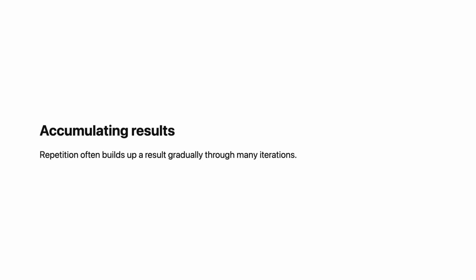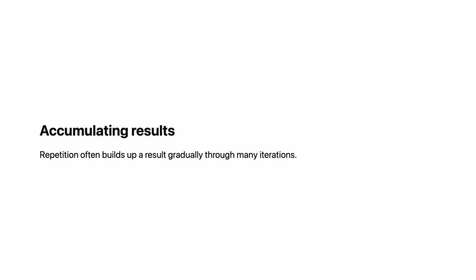This pattern appears everywhere. Computing averages: accumulate sum, count items, divide at the end. Finding maximum: compare each item to current maximum, update if larger. Building strings: start empty, add characters one by one. All these use repetition with accumulation. Each iteration contributes a little. The final result is the combination of all contributions.